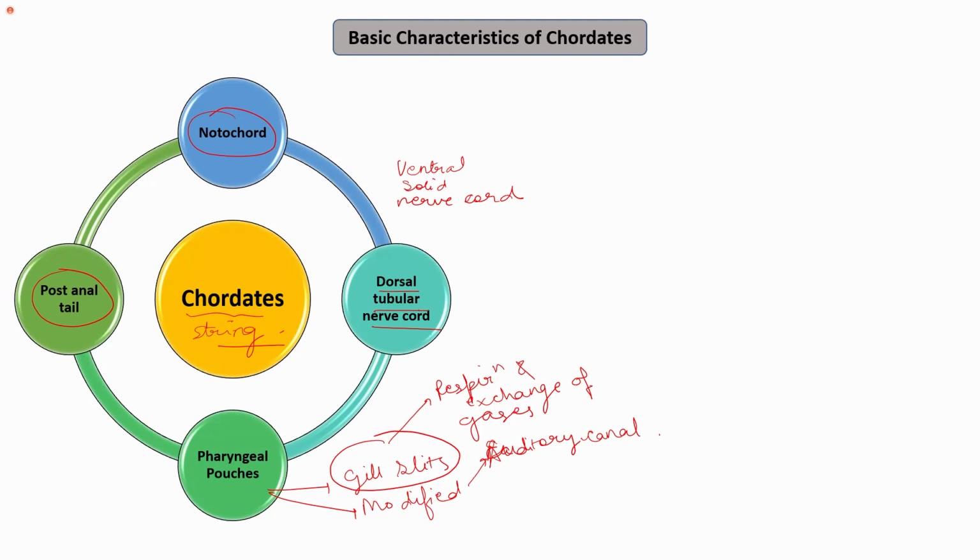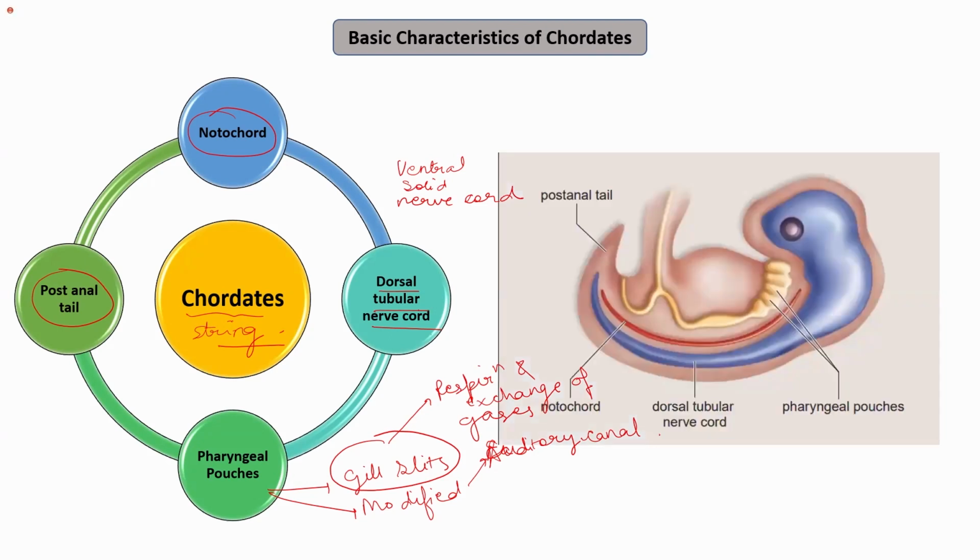Or the pharyngeal pouches are modified into different forms in the adult. So these characteristics must be present in the chordates at least at some point of their life cycle. Based on this is the figure I showed yesterday: they have pharyngeal pouches, a dorsal tubular nerve that runs dorsally to the notochord, and a post-anal tail.